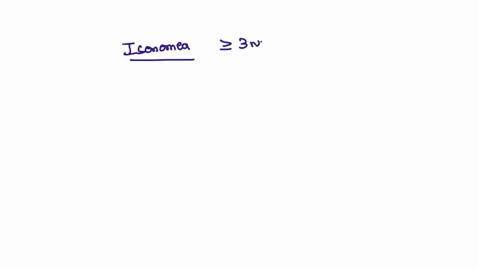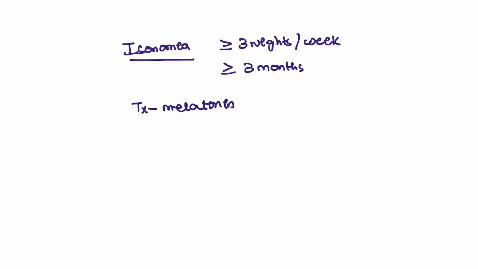So more than 3 nights per week and more than 3 months, if ever the patient is unable to sleep despite trying, that is considered as an insomnia. For this patient we can give the melatonin agonist. Okay, melatonin supplements or the melatonin agonist can be given.